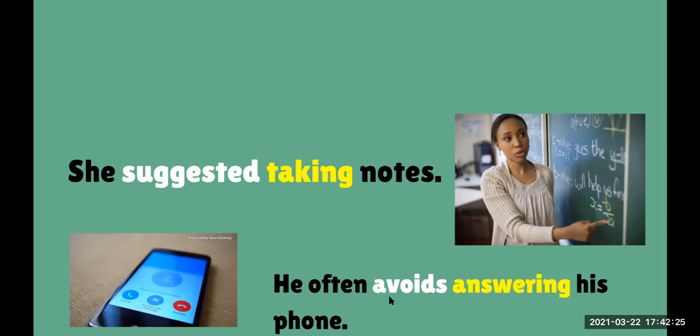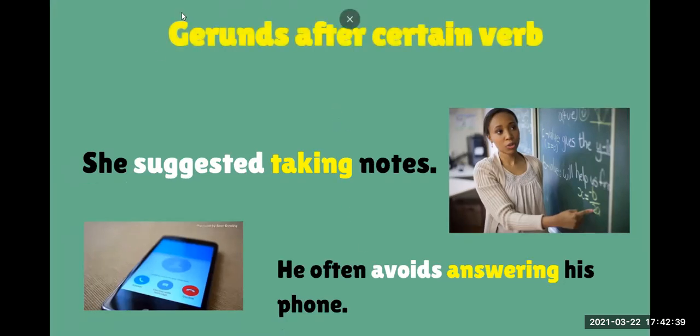So when you use these two verbs, you always need to write the next verb in the ing form. Okay, remember that this is when you are using two verbs in the same sentence, one after another. Okay, so gerunds after certain verbs. Okay, not all the verbs need to be followed with the ing, but some of them.